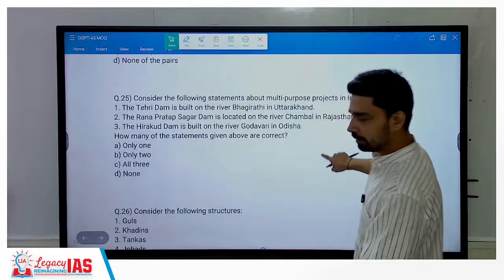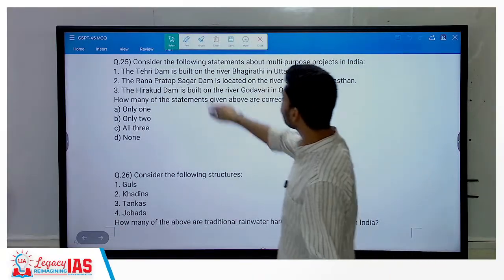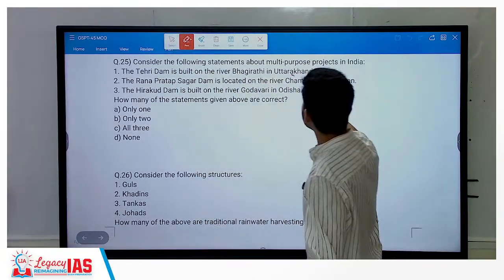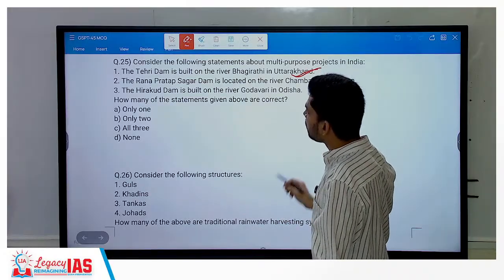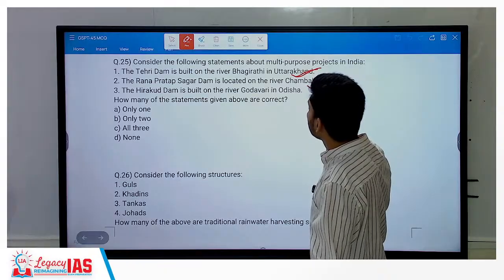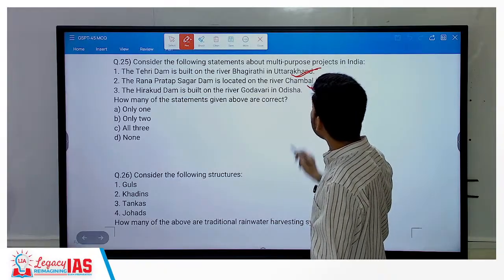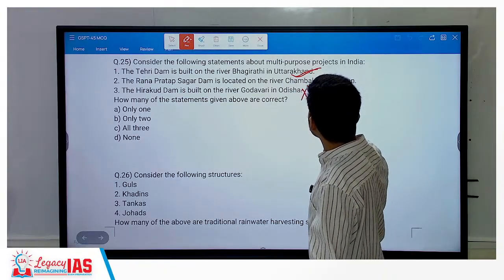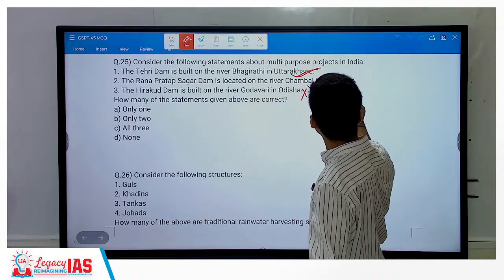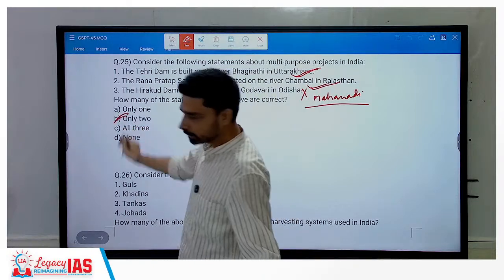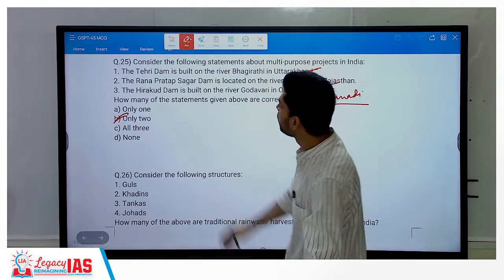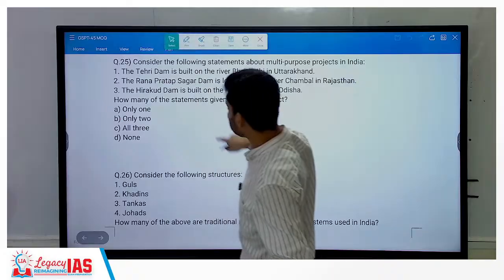24B. Tehri Dam is built on river Bhagirathi in Uttarakhand. Right, that is correct. Tehri region of Uttarakhand. Rana Pratap Sagar Dam is located on river Chambal in Rajasthan. That is also correct. Hirakud Dam is built on the river Godavari in Odisha. No, which river? Mahanadi river, not Godavari, Mahanadi. So which are the correct statements? Again, 2. Okay, only 2 statements, first and second.